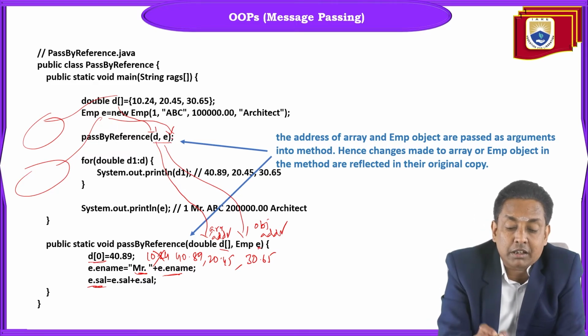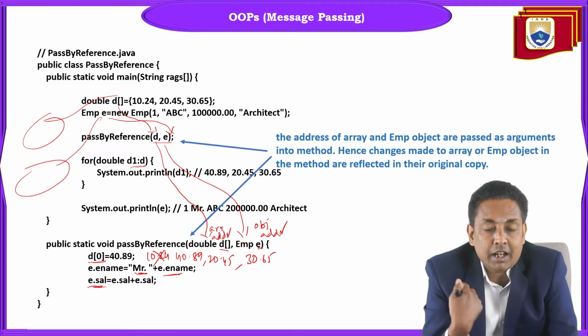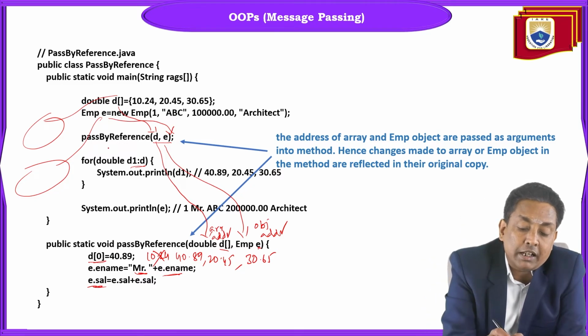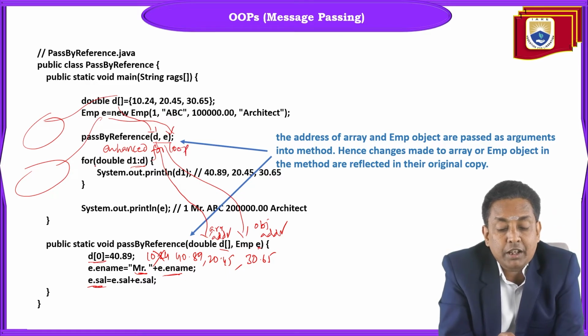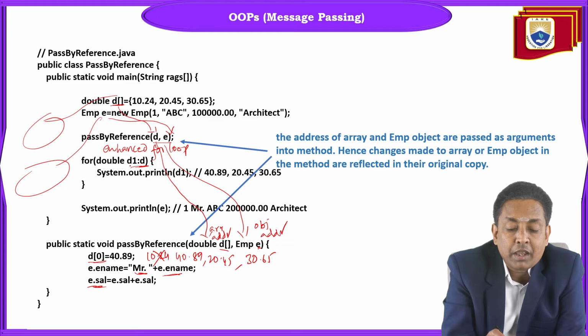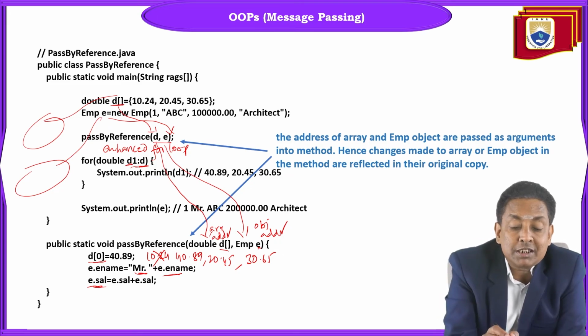After calling the method, if you try to print the double array, how to display the array? We cannot directly write an array as argument into system.out.println. So here I am using an enhanced for loop. What is the syntax of the enhanced for loop? In the for loop, we need to use the array reference after the colon symbol, and before the colon symbol we need to take one scalar variable, because it is a double array.